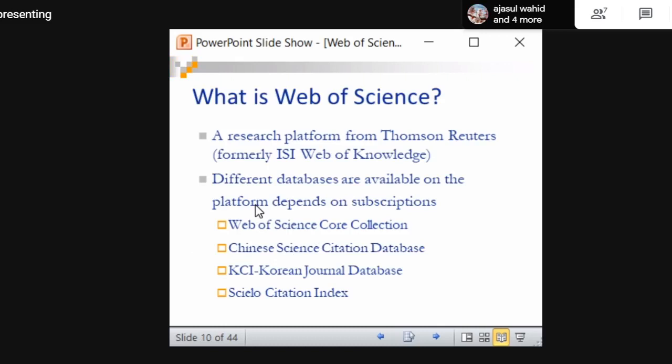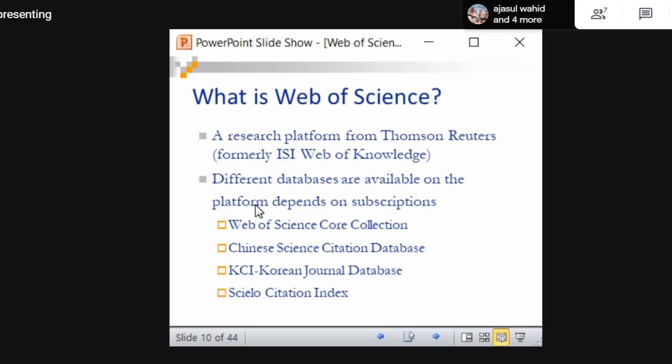So now we are coming to Web of Science, a research platform from Thomson Reuters. Now it is not with Thomson Reuters. Please remember that it has been taken over by Clarivate Analytics. So if they ask in the NET examination, please remember that Web of Science is maintained by Clarivate Analytics. If you go to the official page of Web of Science, you can see that. Thomson Reuters is the old name. Formerly it was ISI Web of Knowledge.